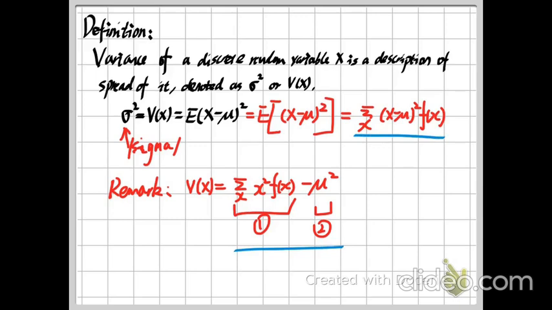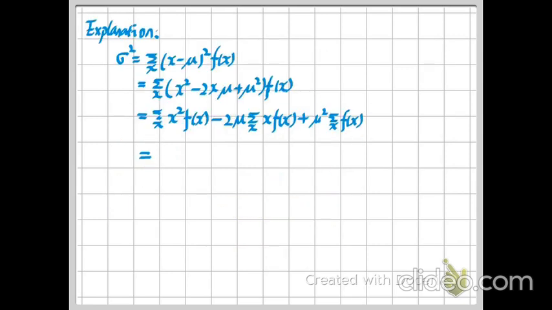So maybe some of you will ask why we have this equation. Actually this comes from some computation, so let me give a short explanation. If we look at the definition of our variance, here I denote this by sigma squared. By the definition, this is the weighted average of (x minus mu) squared.